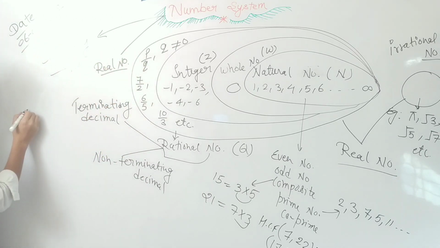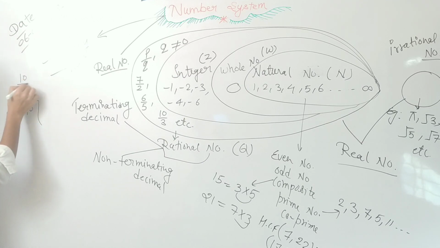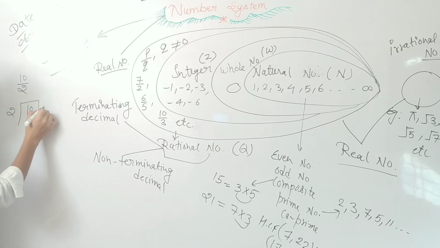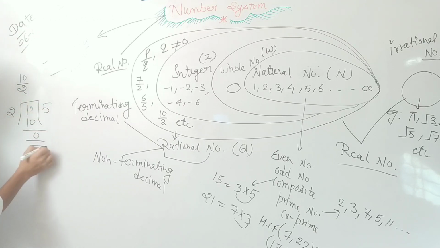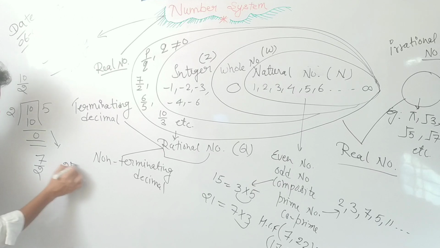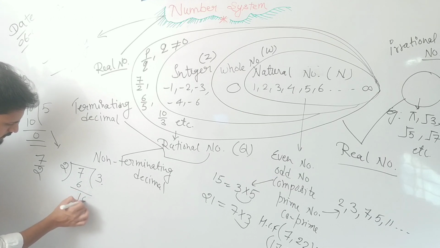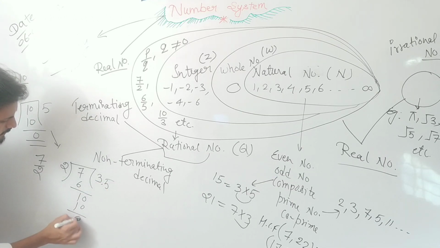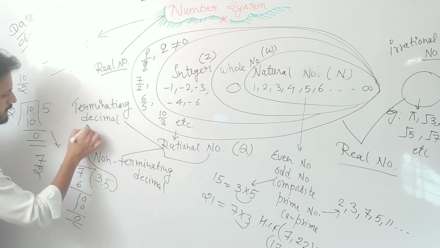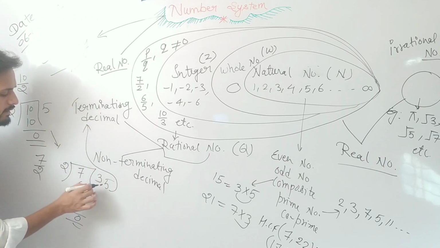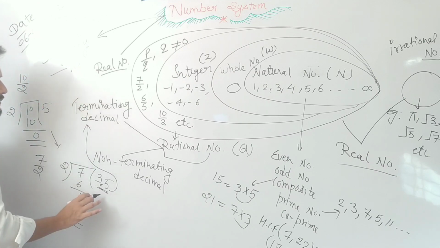Terminating decimal: if I am going to divide the given number 10 by 2, that is 10 upon 2, 2 fives are 10, so the remainder is 0. So it is terminated. You can take another example, 7 upon 2. I divide the given number 7 by 2. 2 threes are 6, 1 remains, decimal, 2 fives are 10, remainder is 0. It is terminated after the decimal, after one digit of the decimal. This is called a terminating decimal expansion.